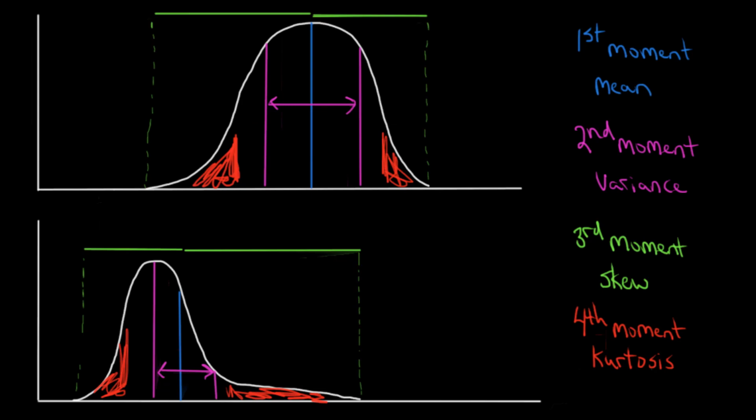And knowing all these moments also allows us to easily compare distributions. 2 distributions could have the same mean but different variance, or the same variance but different kurtosis, or the same kurtosis but different variance, the same variance but different skew, etc. And so by calculating all 4 moments for distributions, we have a clear sense of what they look like and how they compare to one another. Well, I hope this gave you a better sense of what moments are, and more importantly, how they're adjusted and used in statistics in order to get a sense of the shape of a distribution.